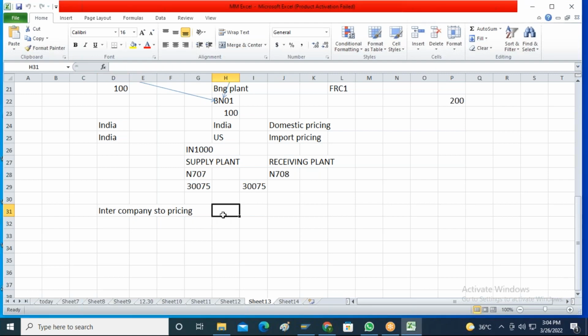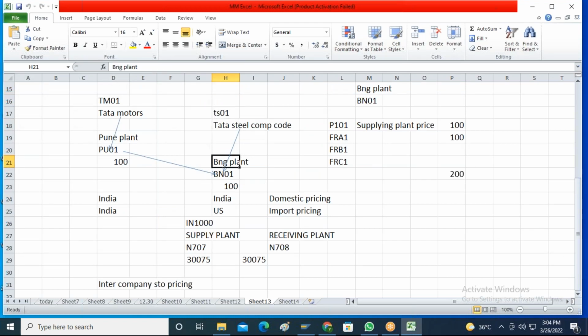So intra-company we have seen, where the transfer between two plants is happening, but both the plants belong to a single company code altogether. So we have seen how the pricing will be. The pricing will be a simple PI01. It is a supplying plant price. Then you will have the freight condition types FRA1, FRB1, FRC1, etc. Okay. So now intercompany pricing.